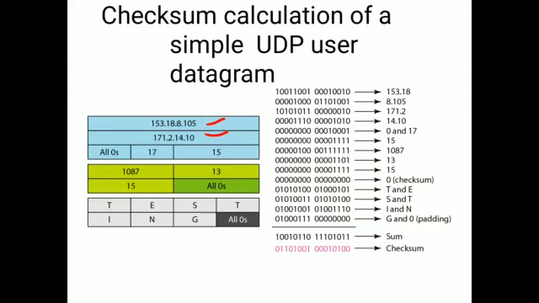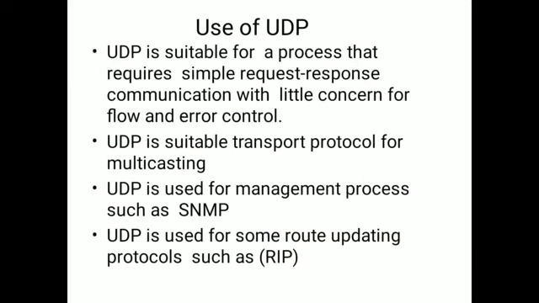So this is about user datagram protocol. Next we will see what the uses of UDP are. It is suitable for a process that requires simple request-response communication with little concern for flow and error control. So where is UDP suitable? It is suitable for simple client server architectures. Client server architectures mean simply sending the request and getting the response. In those cases, this UDP datagram is very suitable.